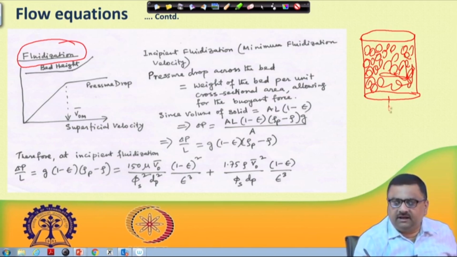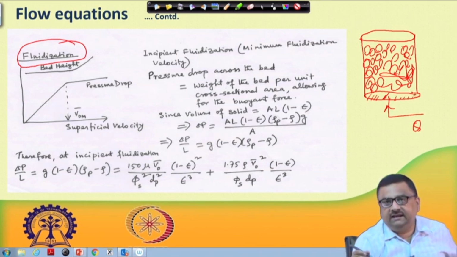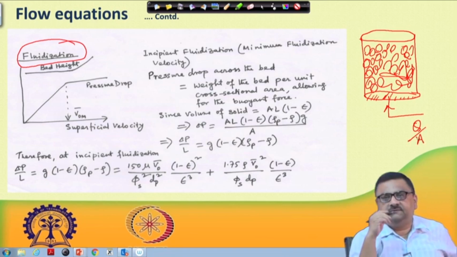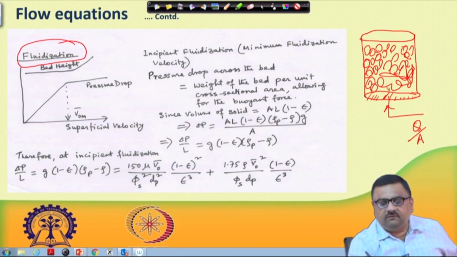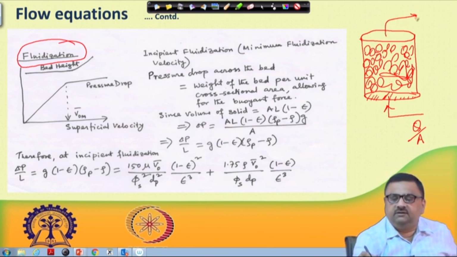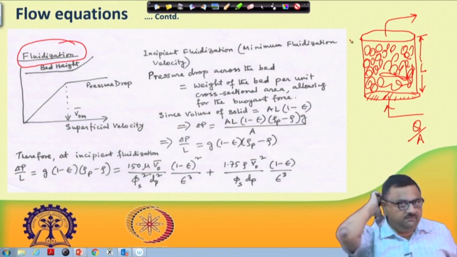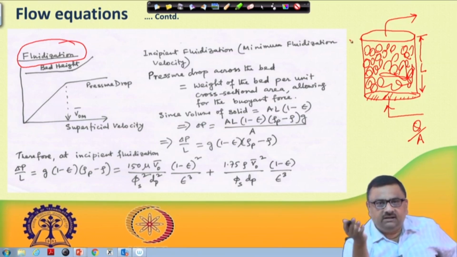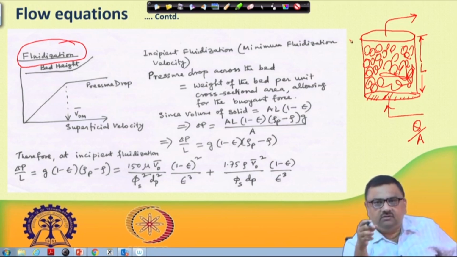And we have a flow, let us say a flow rate of Q, over the overall cross-sectional area, let us say A. So the superficial velocity is Q divided by A. There is a flow from the bottom, and the flow goes out. If this is length L, there is a pressure drop delta P across this bed, so one can apply Darcy's law, or the Ergun equation, to find out how pressure drop is related to the flow rate.